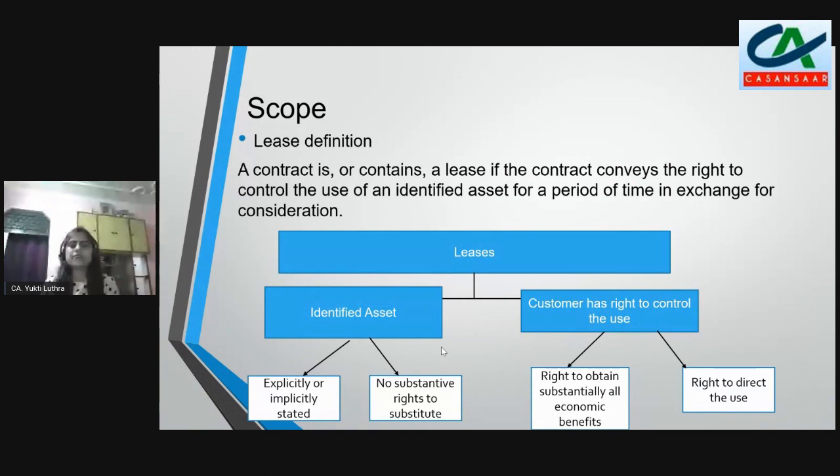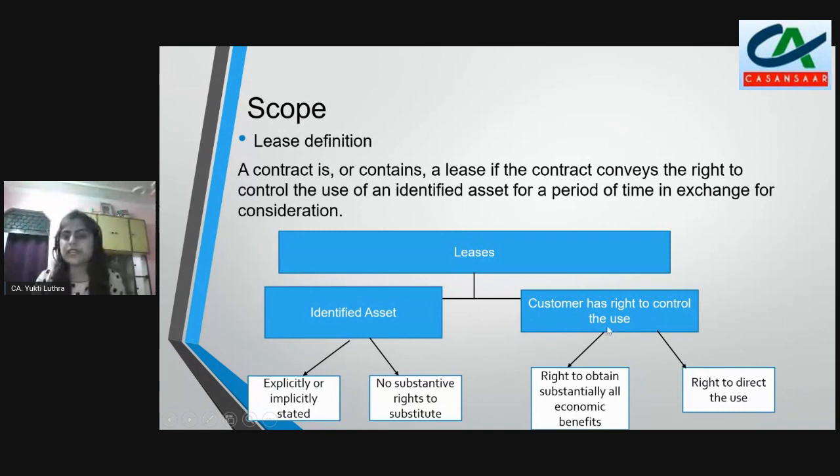In that way I will assess that this is not my identified asset, because although the asset is identified at the start, during my lease term it can be replaced anytime by the supplier, so I will not call it my identified asset and it will be scoped out from leases.